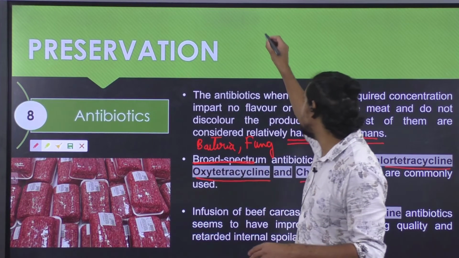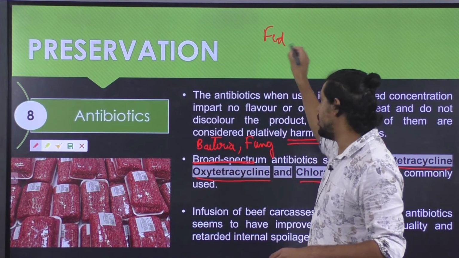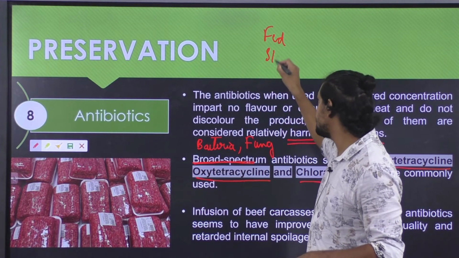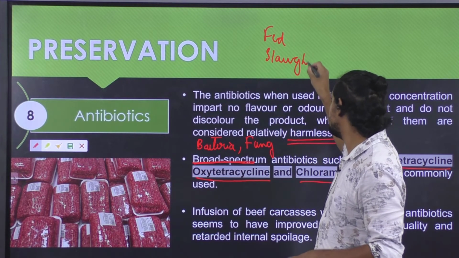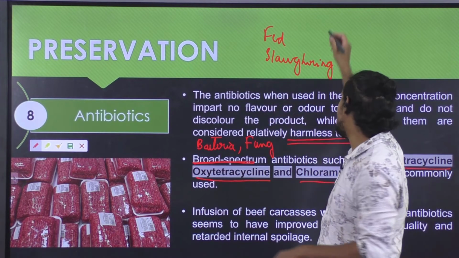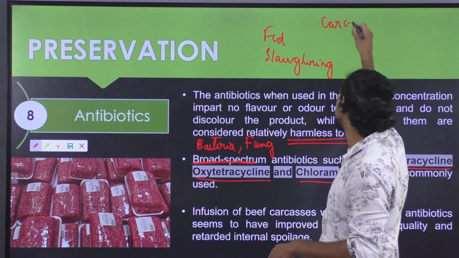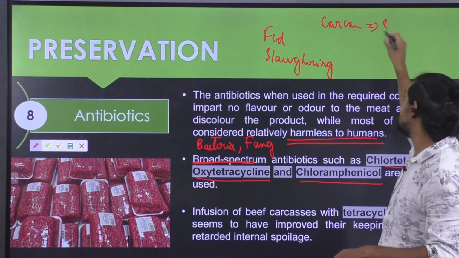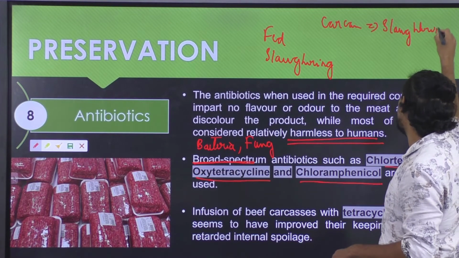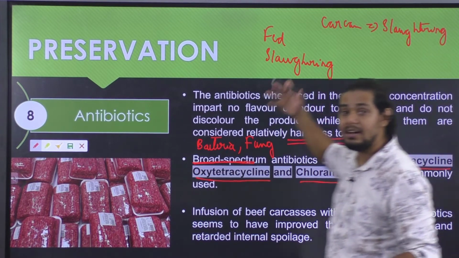They can be either fed to an animal for a longer duration of time, or prior to slaughtering, or they can be directly injected into an animal carcass after slaughtering, or they can be mixed with the meat as well.